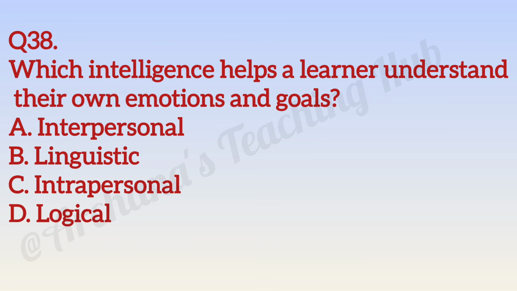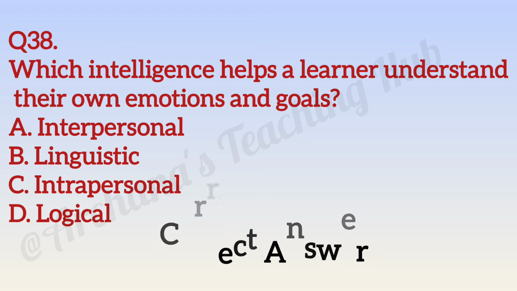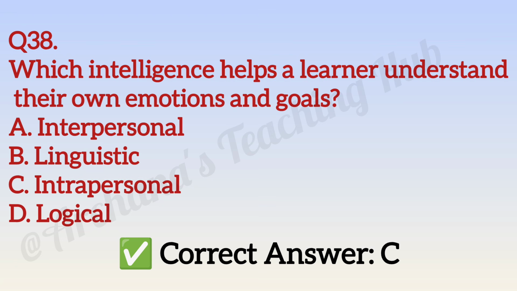Question number 38. Which intelligence helps a learner understand their own emotions and goals? Option A, interpersonal. Option B, linguistic. Option C, intrapersonal. Option D, logical. Correct answer is option C, intrapersonal.